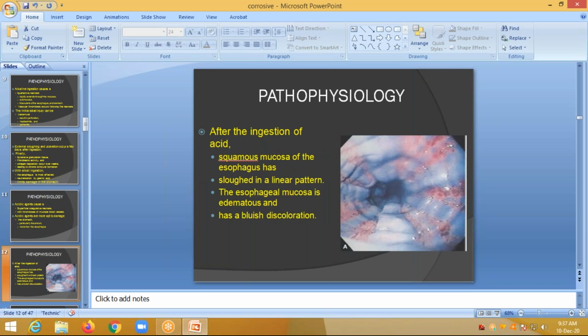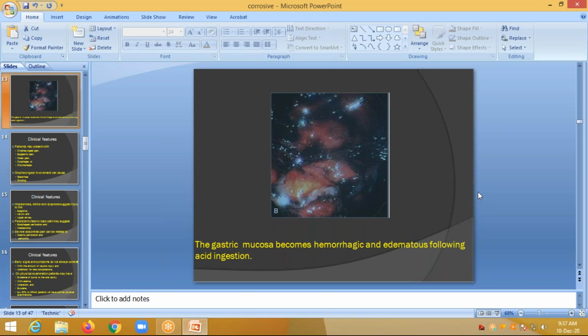This is the endoscopic picture where the squamous mucosa of the esophagus has turned white and sloughed in a linear pattern. So you can see the linear ulcerations present over the esophageal mucosal wall, and it has bluish discoloration due to congestion. So this is the gastric mucosa being hemorrhagic and edematous following acid ingestion. You can see the red areas of hemorrhage and edematous tissue in the endoscopic finding.